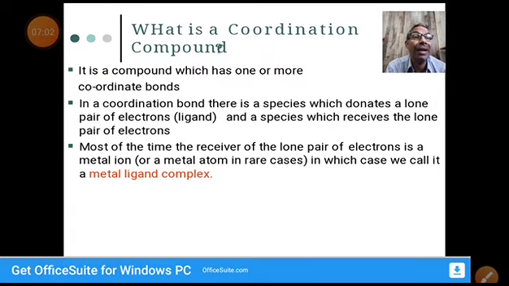In a metal ligand complex, the metal ion accepting the electron pair acts as a Lewis acid, whereas ligand molecules or ions donating electron pairs to the metal ions are called Lewis bases. So a metal complex is assumed as a salt formed from a Lewis acid and a Lewis base. That's a metal complex.